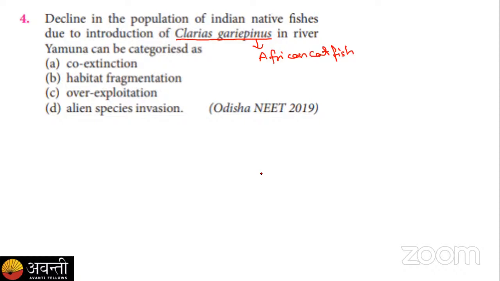So 20 seconds are there. I'm repeating the options once again. A, co-extinction, B, habitat fragmentation, C, overexploitation, and D, the alien species invasion.